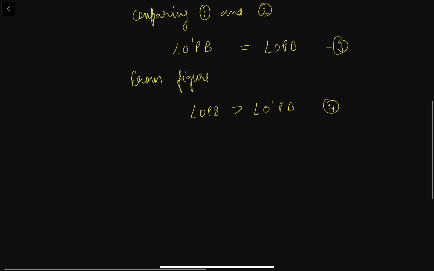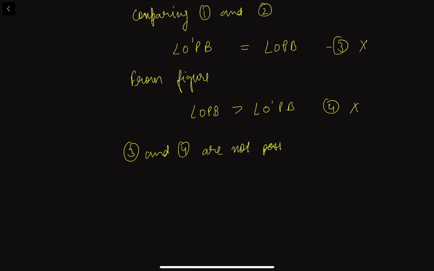Both of these simultaneously are not possible. So the third and fourth statements are not possible at the same time. They can't be equal and unequal at the same time.